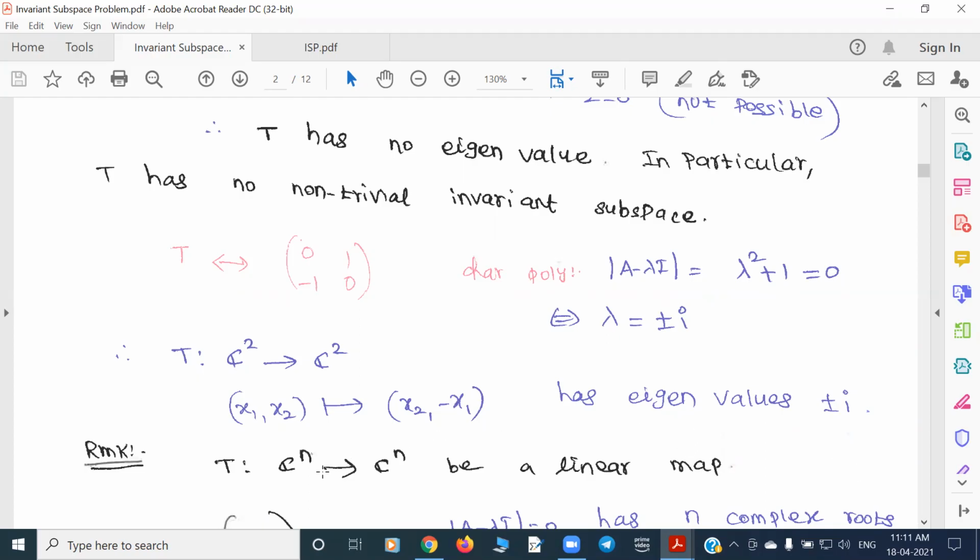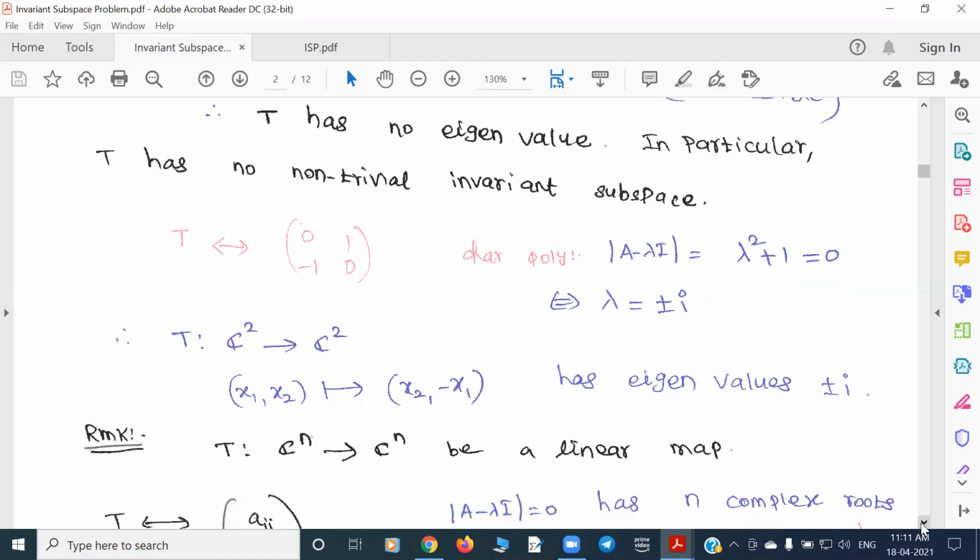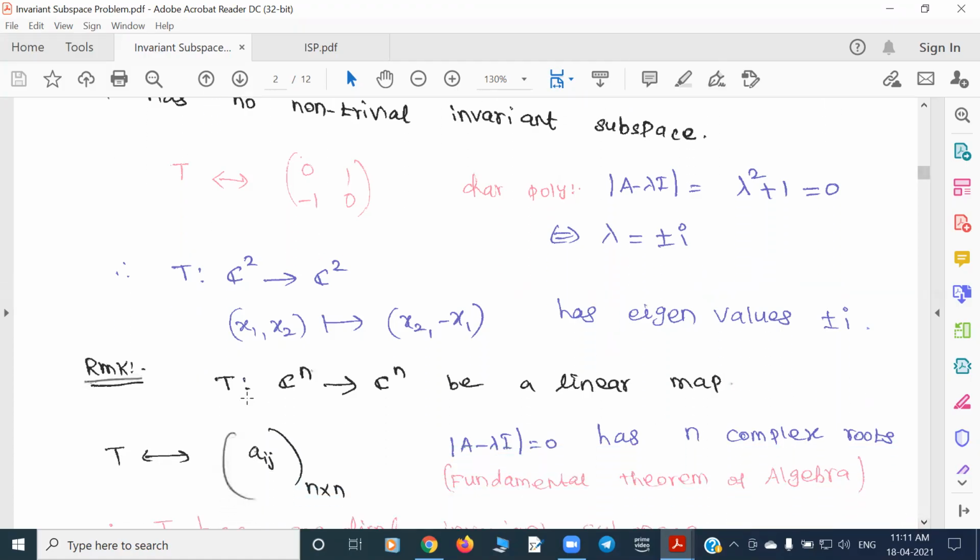So in general, if you take any linear map from Cn to Cn, that corresponds to a matrix form. Once you have a matrix form, for finding eigenvalues you just take the determinant of A minus lambda I equals 0. This is called the characteristic polynomial. The characteristic polynomial will be an nth degree polynomial in complex entries of degree n. So now it has n complex roots.